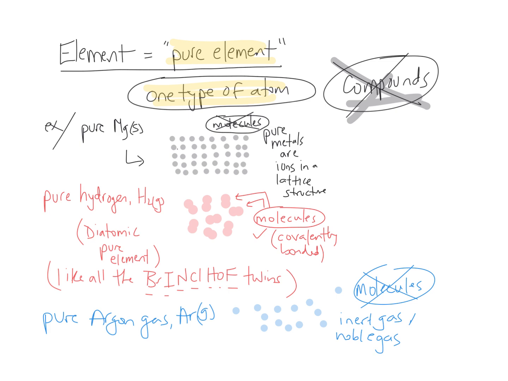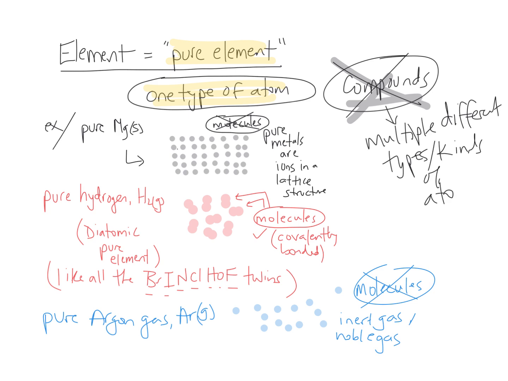So an element is contrary to a compound because a compound has multiple different kinds of atoms in it. Multiple different types or kinds of atoms in it. Okay? At least that's how I sort of think of it. Whereas a pure element only has one type.